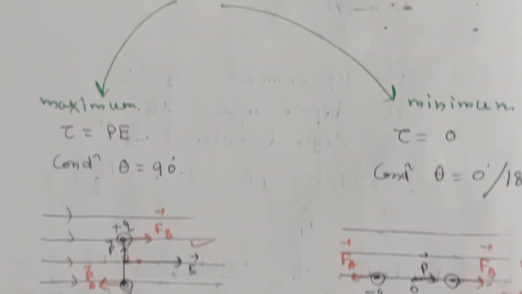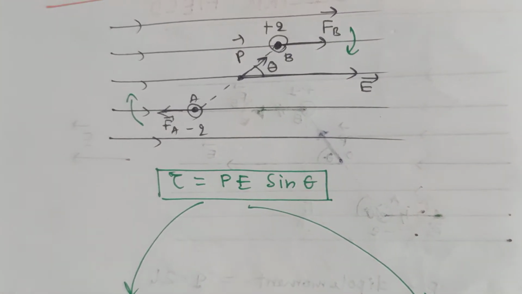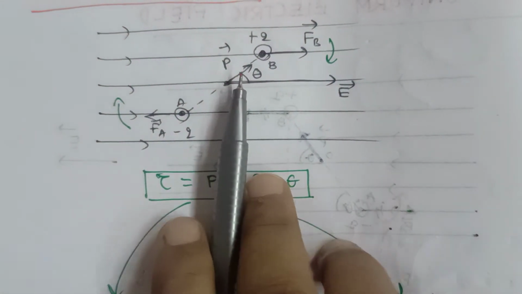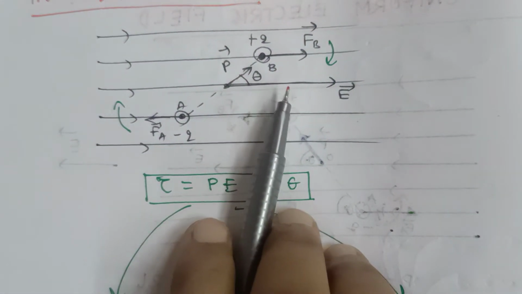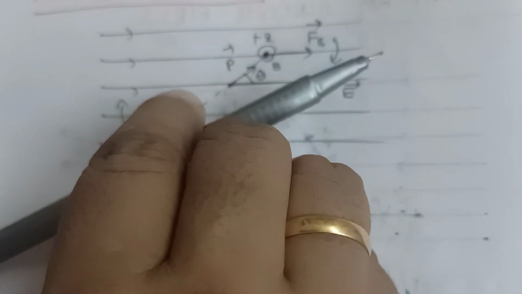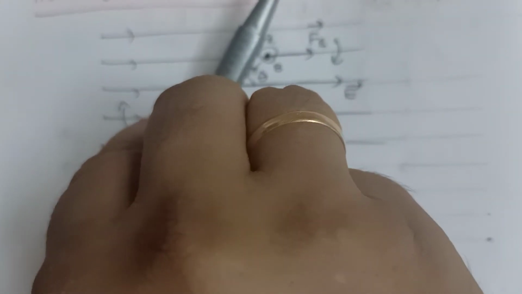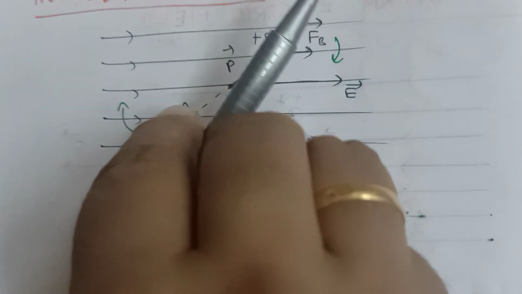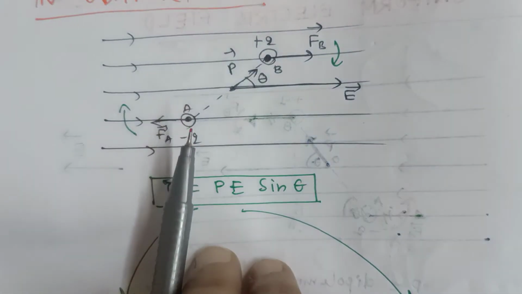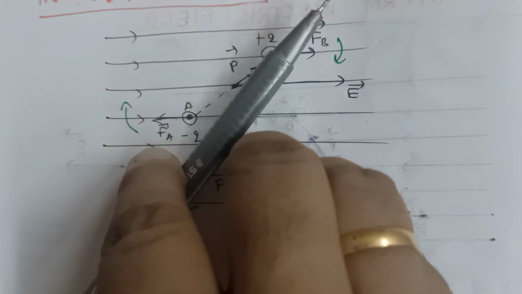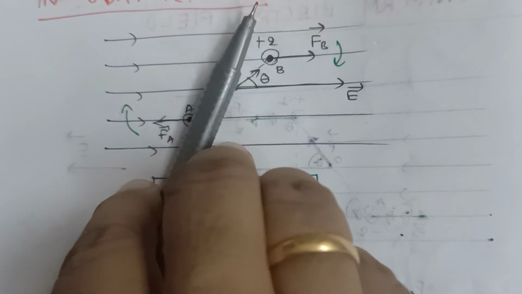Now you see, if an electric dipole is kept in a uniform electric field, we are all clear that the dipole will start to rotate. As it rotates, an angular deformation occurs and some energy is stored. So we have to calculate what amount of work is done by the rotational force or torque.